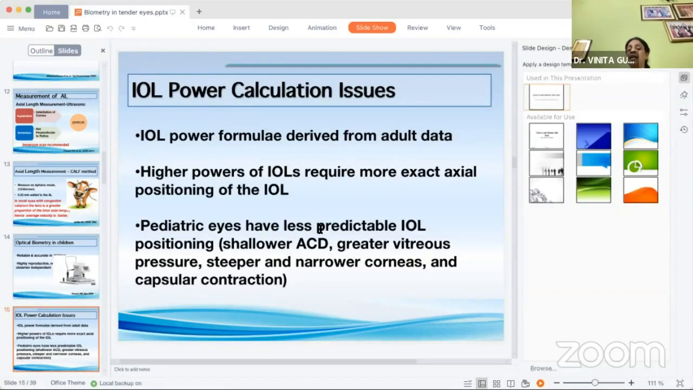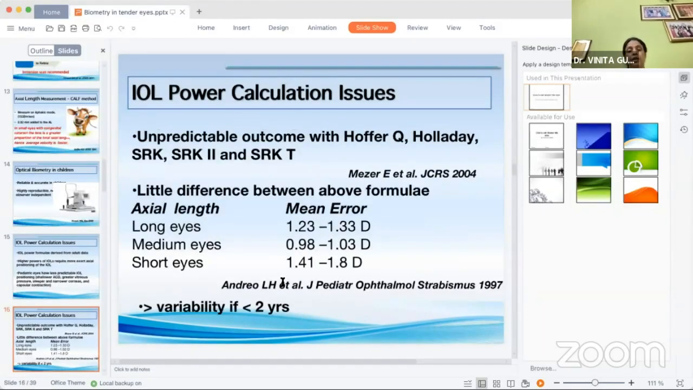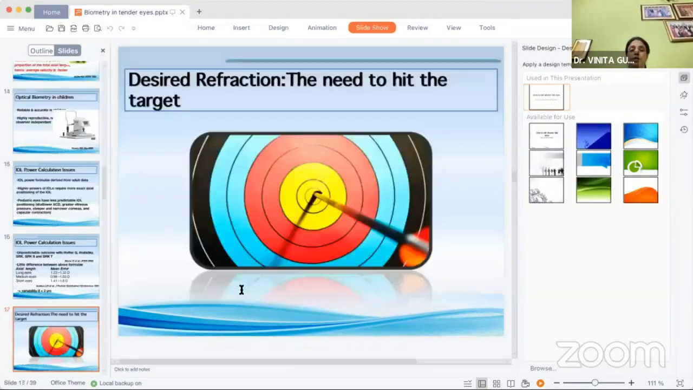These pediatric eyes have less predictable IOL positioning because of the shallower AC depths, greater vitreous pressures, steeper corneas, and also because of the higher chances of capsular contraction syndromes. Whichever formulas we use, all of them give unpredictable outcomes, and there is very little difference between any of these formulas. The variability is more if the age of the child is less than 2 years.